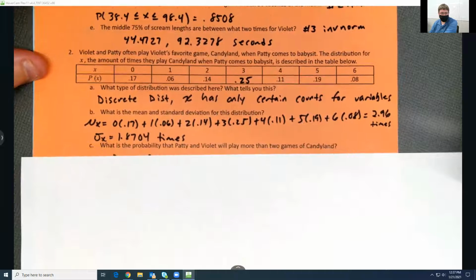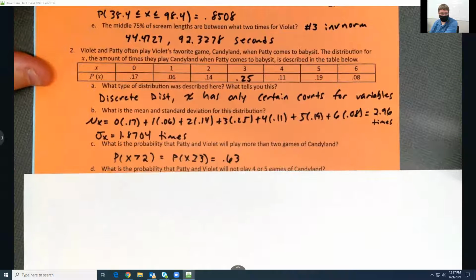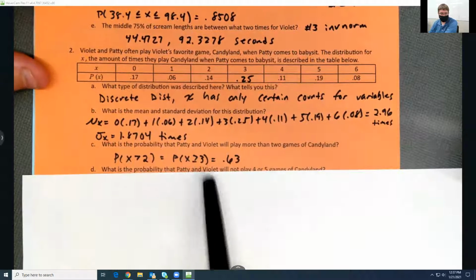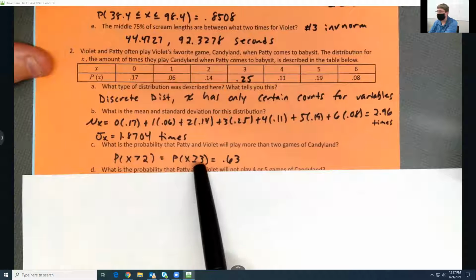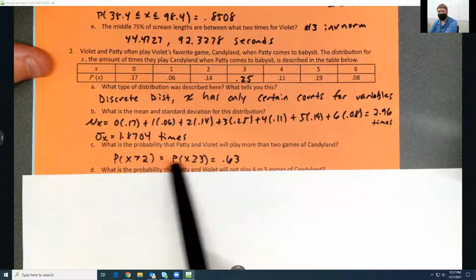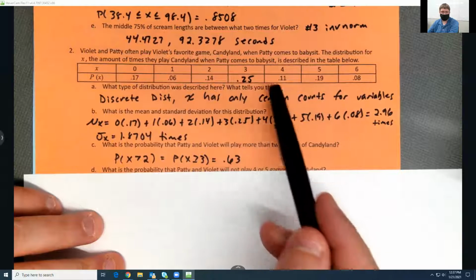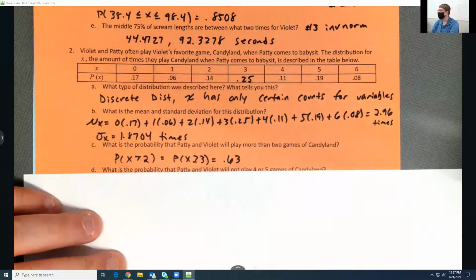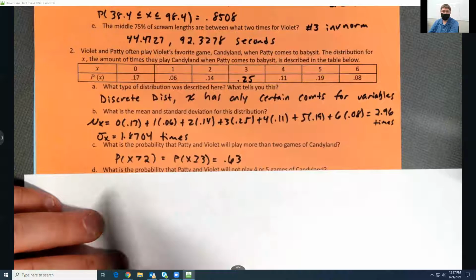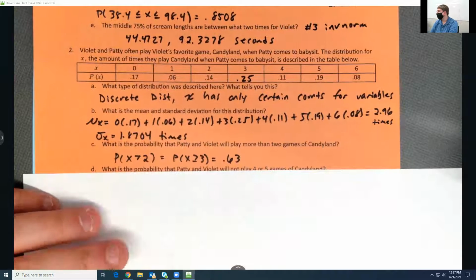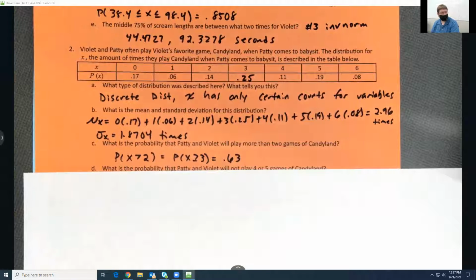All right, probability that Patty and Violet will play more than 2 games. So probability that X is greater than 2, which is the same as probability that X is greater than or equal to 3. Either one of these formats is fine. They're both the same. So you get 0.63 because I'm basically going to add this plus this plus this plus this, or 1 minus the ones I don't want. Either way is fine. You cool with that?